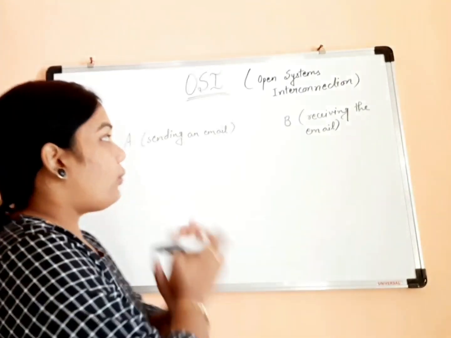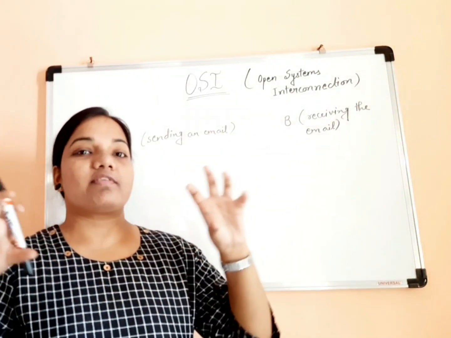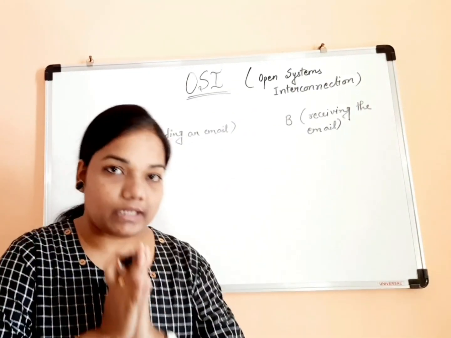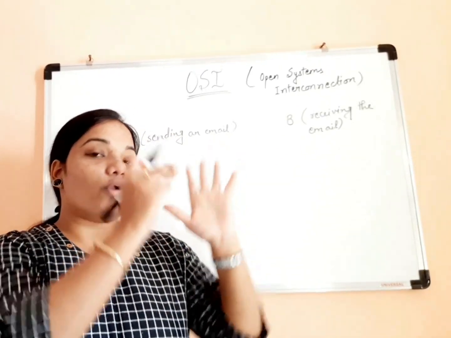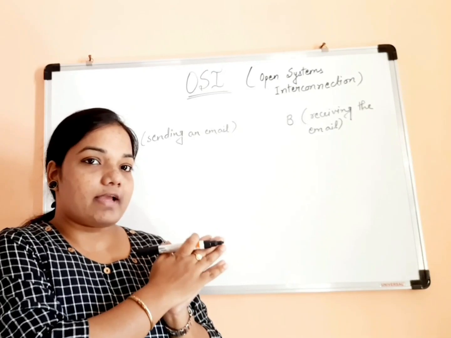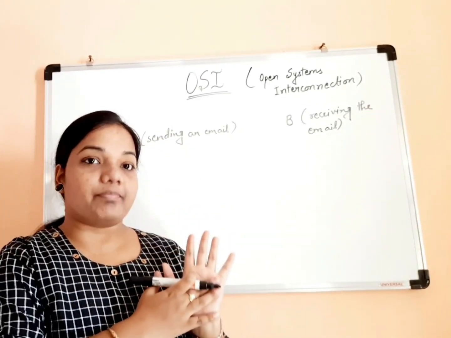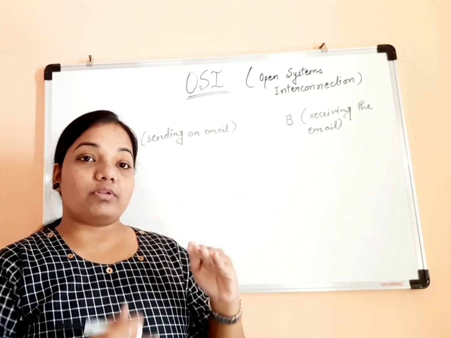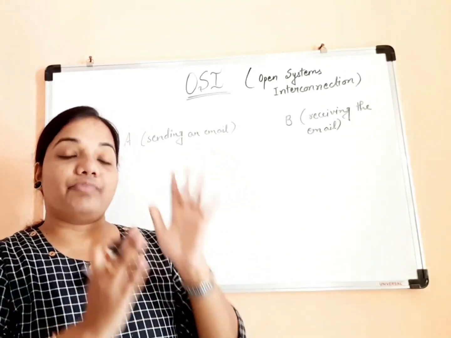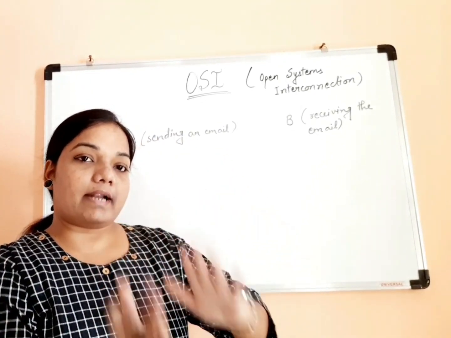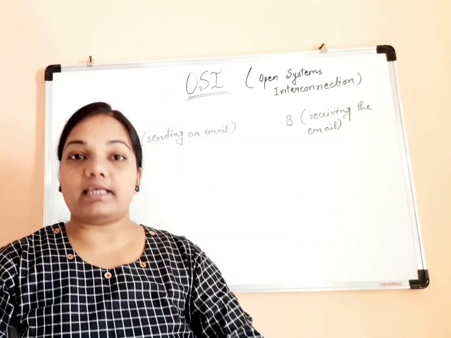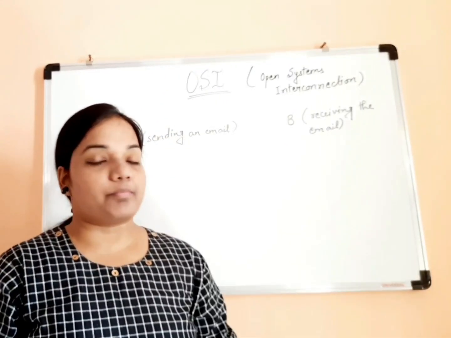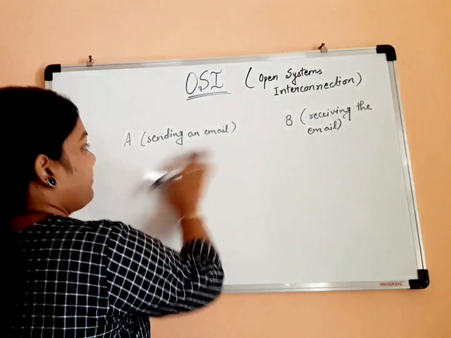Okay. So what happens whenever two systems are trying to communicate with each other? As I told you, there are 7 layers of the OSI model. So these 7 layers will be working individually at the sender side, as well as again at the receiver side. Again, these 7 layers will be playing their important role. So let's see how it happens.